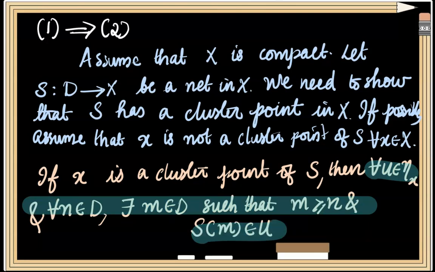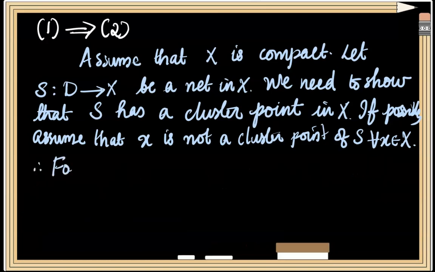The negation is obtained by replacing the for all by there exists, and we will be able to say that there will exist some neighborhood of the point x and some element of the directed set such that for any member of the directed set which follows that particular element, the corresponding element S of m of the net will not be a member of that neighborhood.